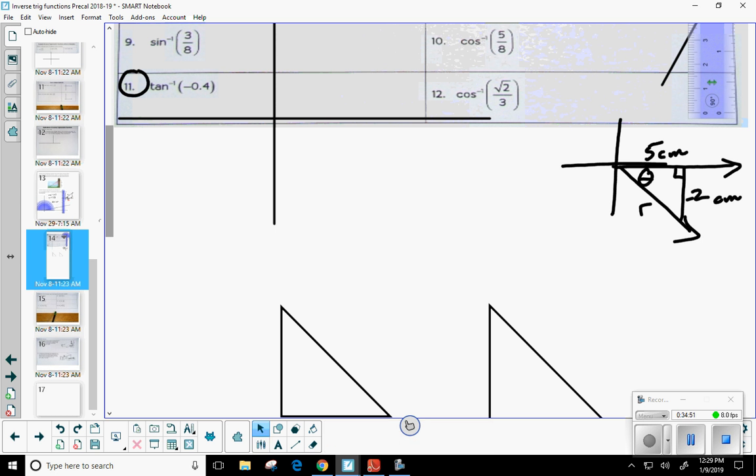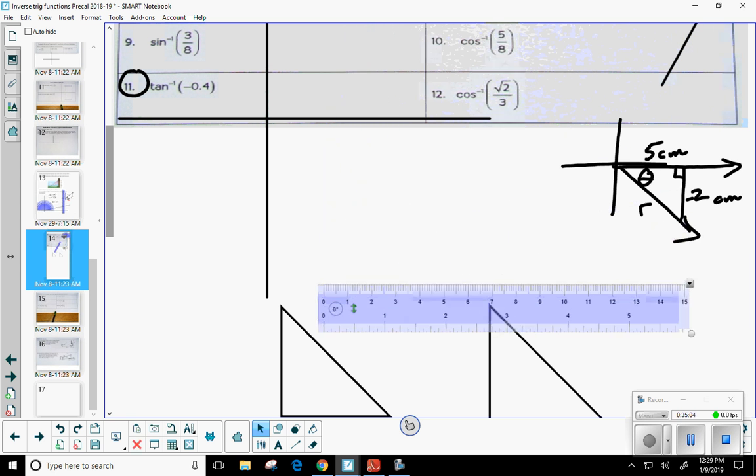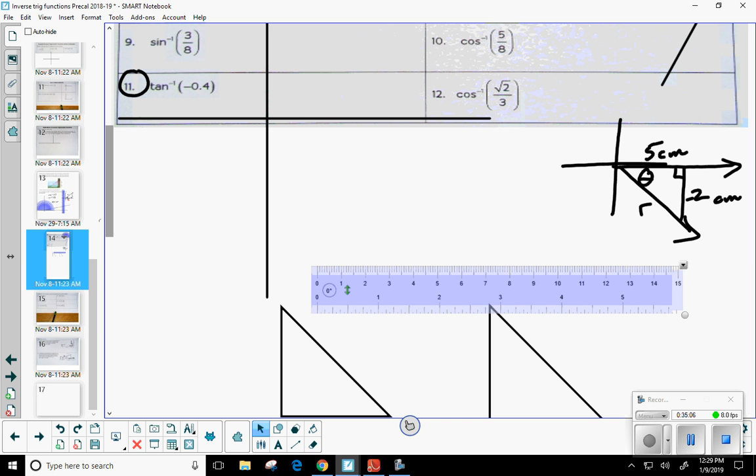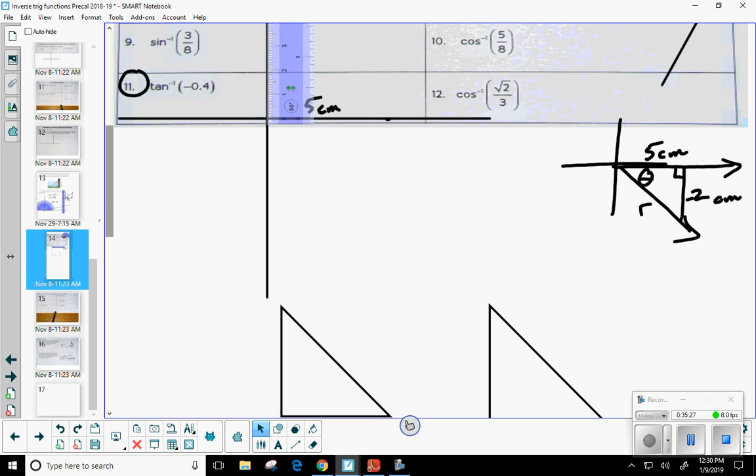Okay. So let me go ahead and pull this down here a little bit because I want to be in quadrant 4. So starting from the origin, I need to measure 5 centimeters horizontally. So let me get this over here. All right. There we go. Okay, so measure from the mark. So there's 5 centimeters right there. Would everybody agree? Okay. Now from that mark, I want to measure down how far? 2 centimeters.